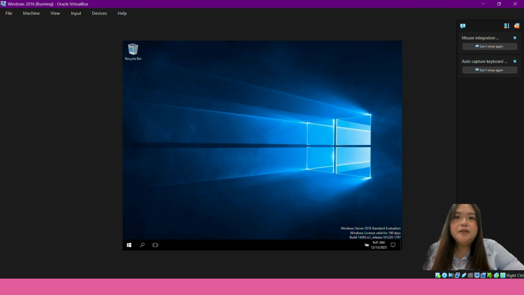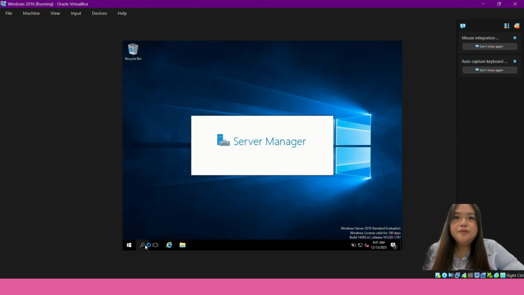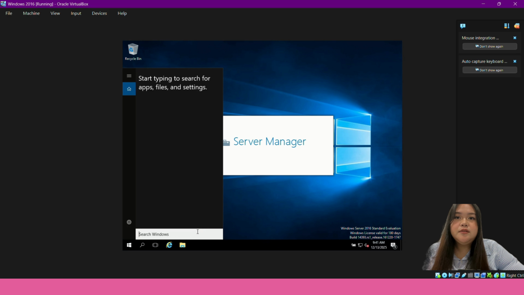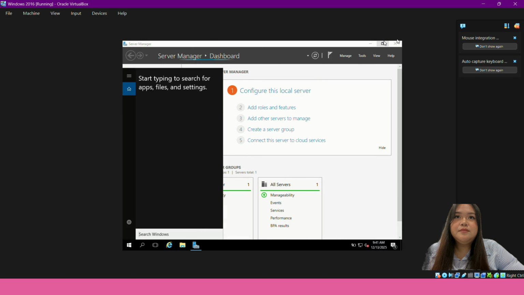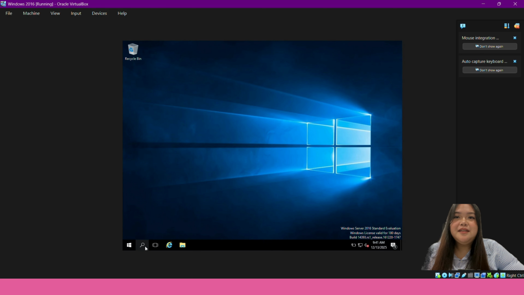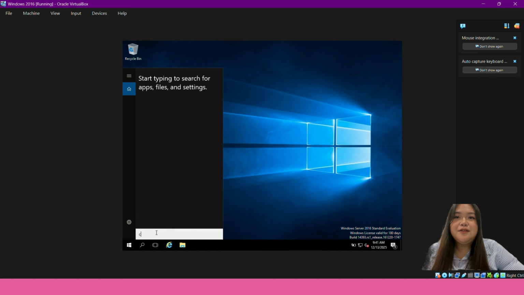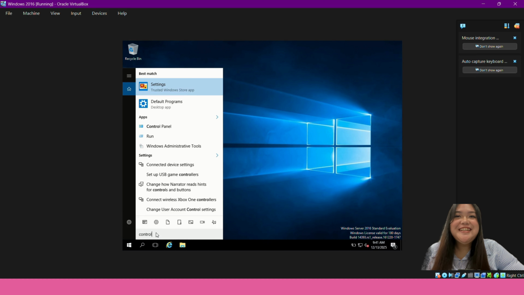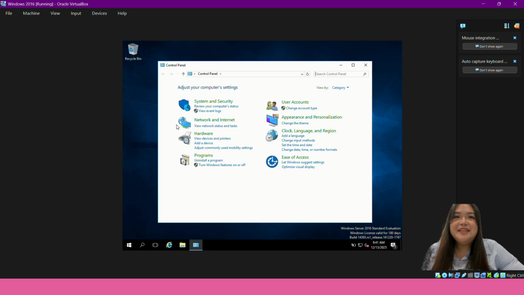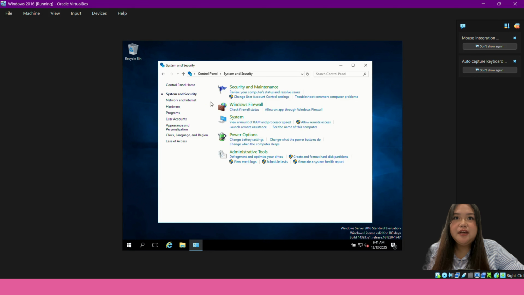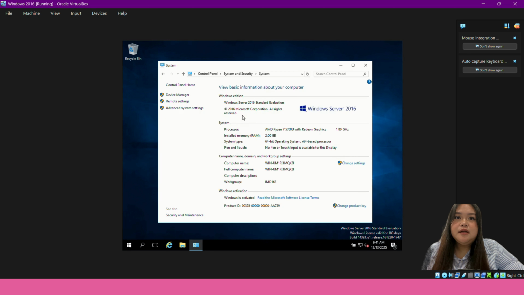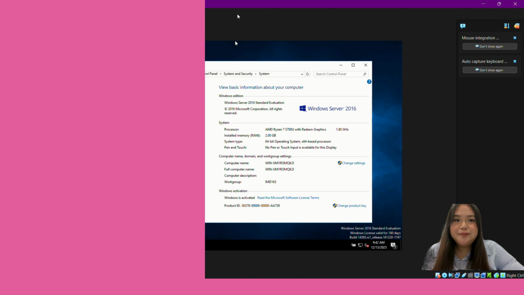Then go back to search Windows and search for control panel, and then click System and Security and search for System. Click on it, and as you can see, the workgroup has changed to IMD163.